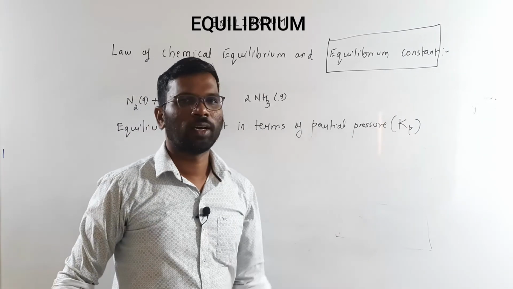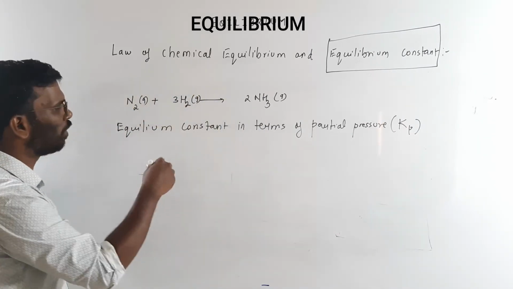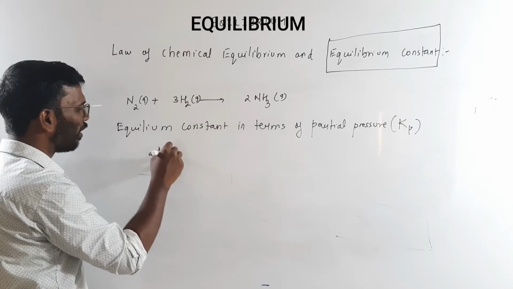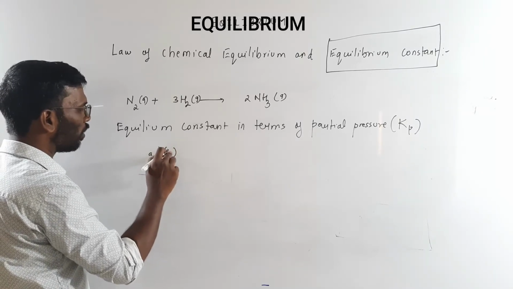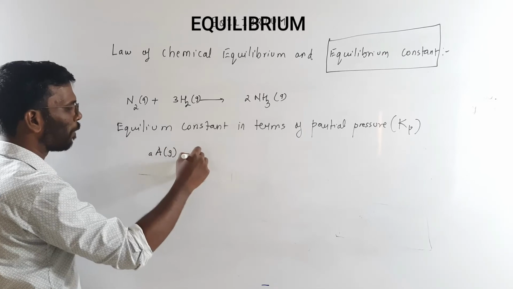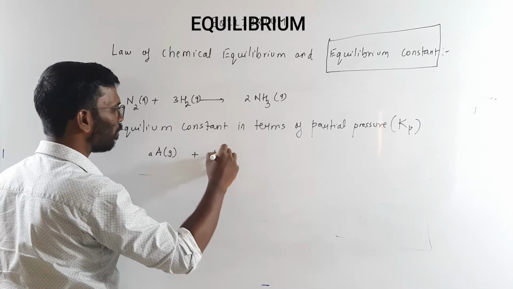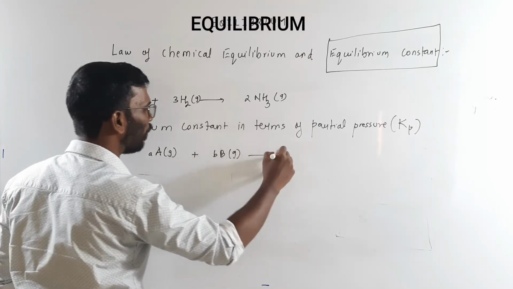Kp will be the representation. Means, for example, if there is a gaseous reactant A, gaseous reactant giving you product,